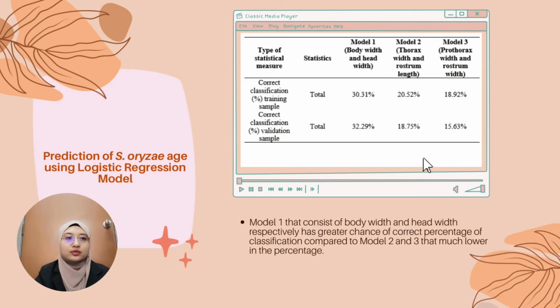Here, the table shows the regression model overall statistical measure of gender prediction in heterophilous origin. Based on how well each statistical metric performs overall, model 1, which consists of body width and head width respectively, has a greater chance of correct percentage of classification compared to models 2 and 3, which are much lower in percentage.